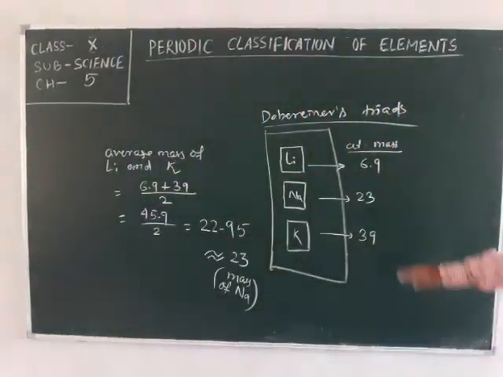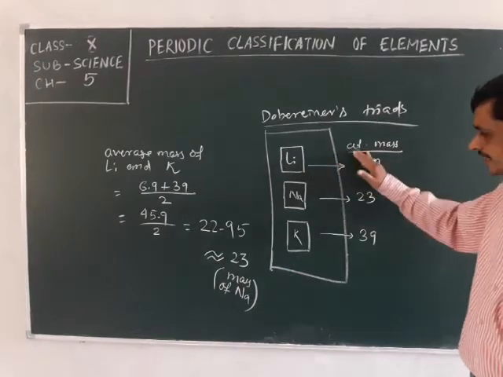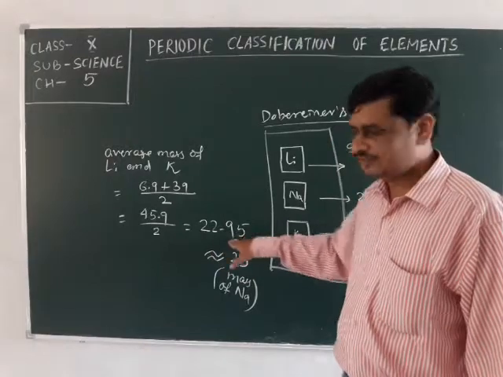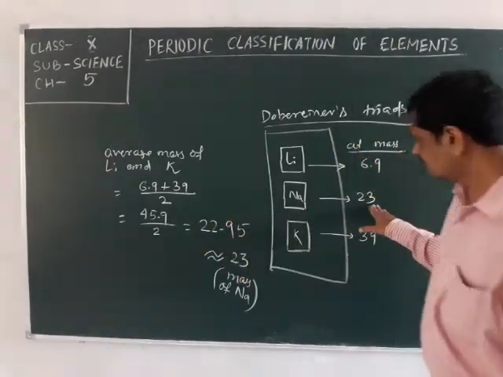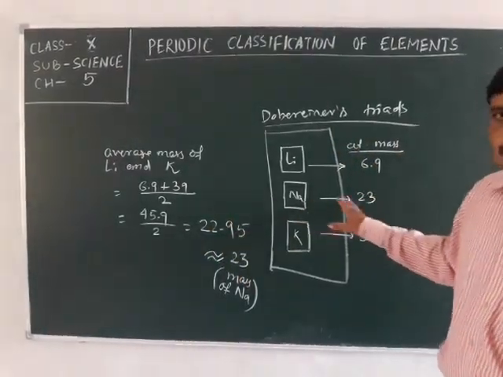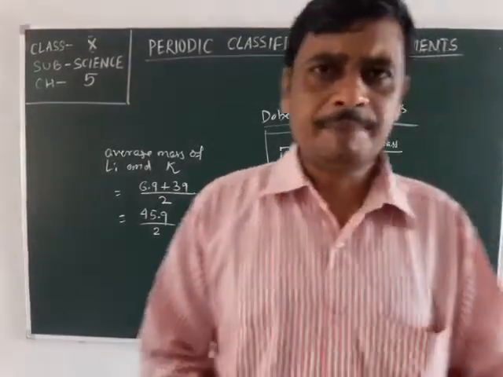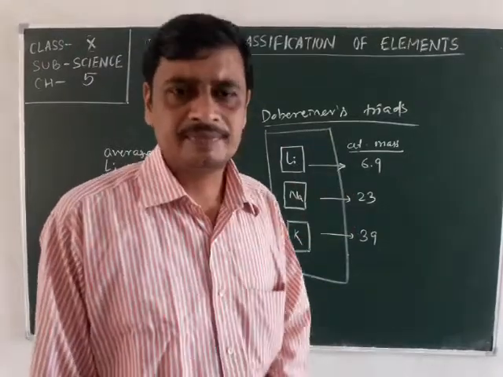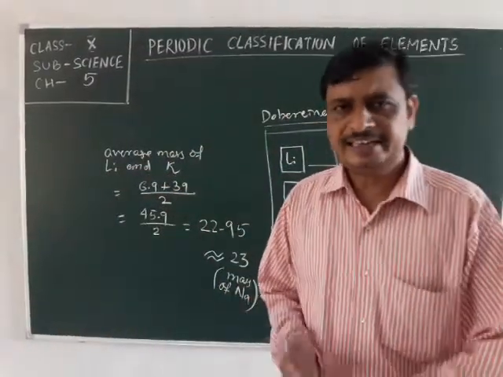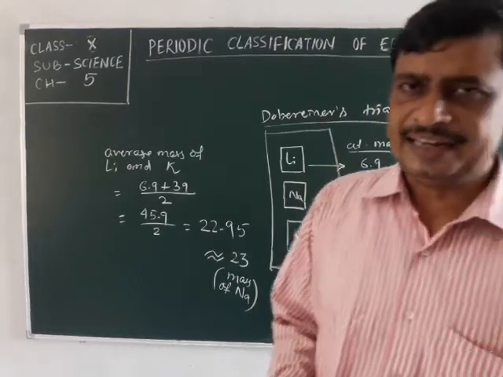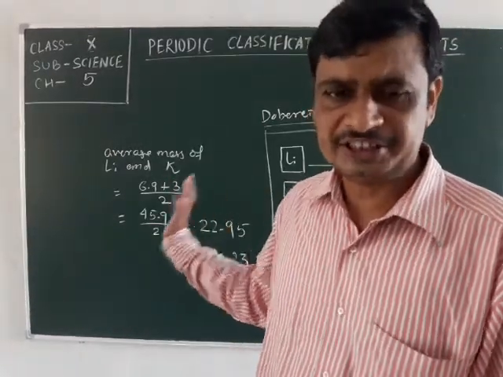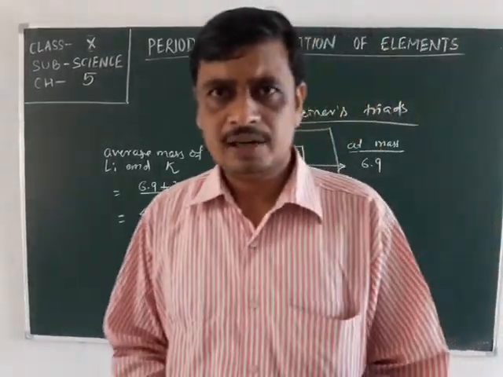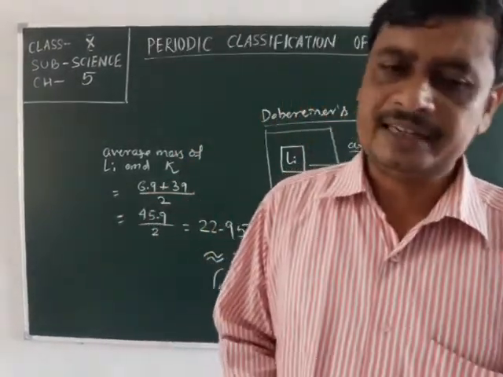Let us observe that the average atomic mass of lithium and potassium is 22.95, which is approximately equal to the atomic mass of sodium. In this way, Dobereiner made some triads, some groups, arranging some elements in that group to make an order out of the elements known at that time.